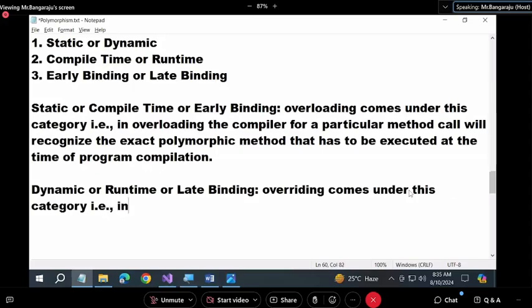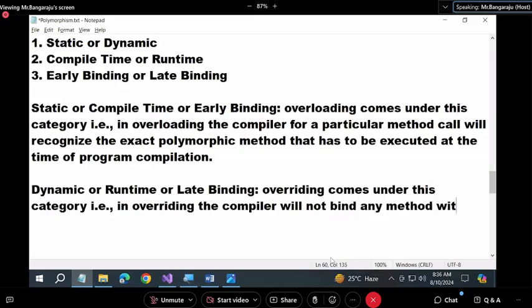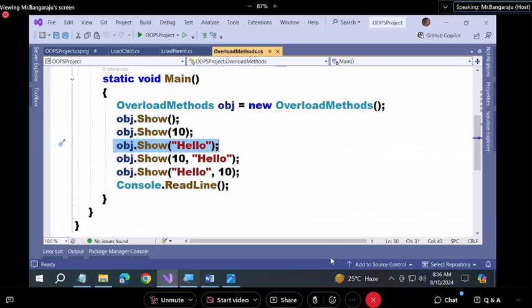That is, in overriding, the compiler will not identify, will not bind any method with any call. Compiler will not bind any method with any call. And that all happens at runtime. What is that? Look, guys. Look at this, all of you.